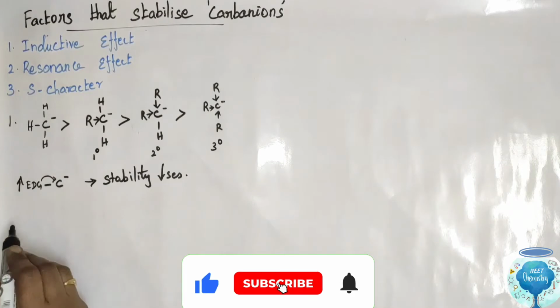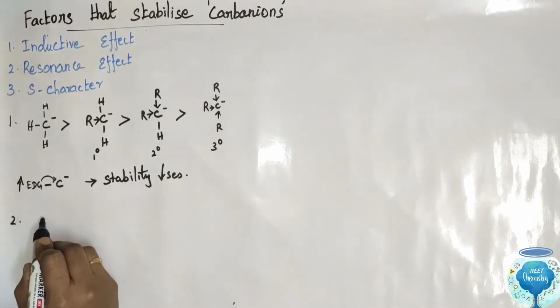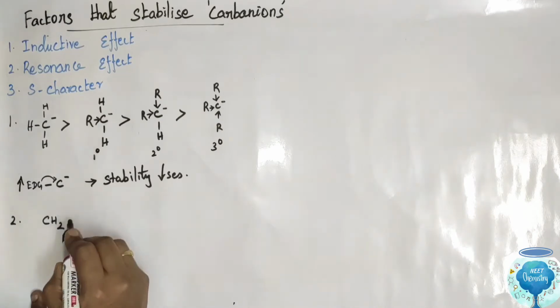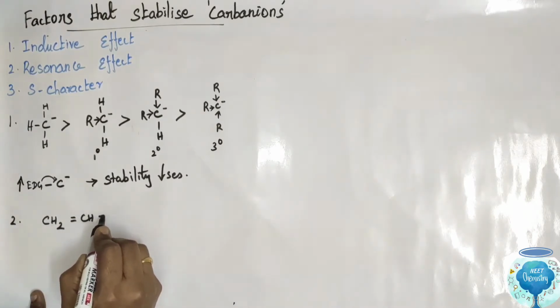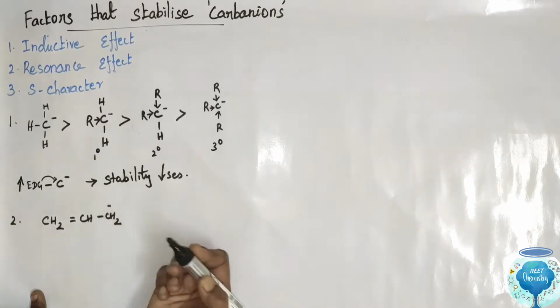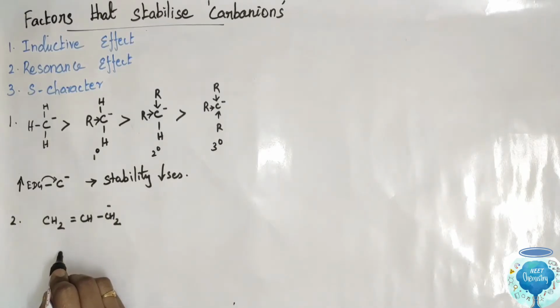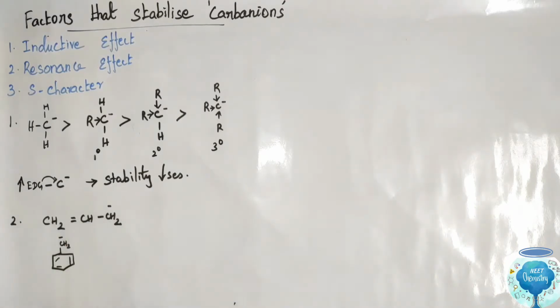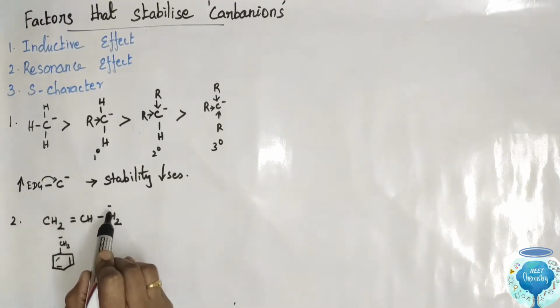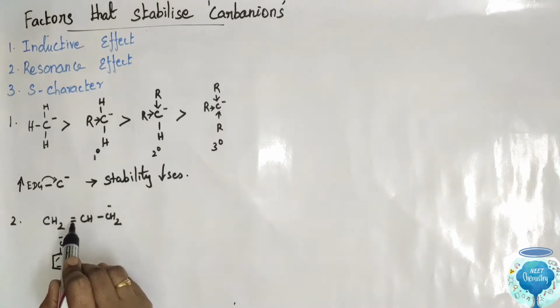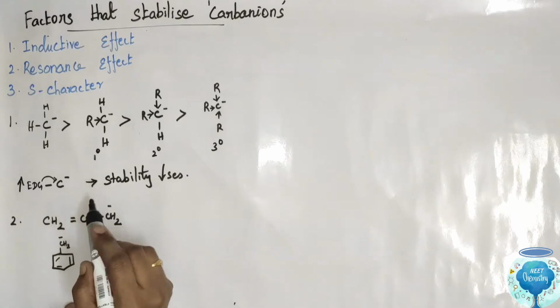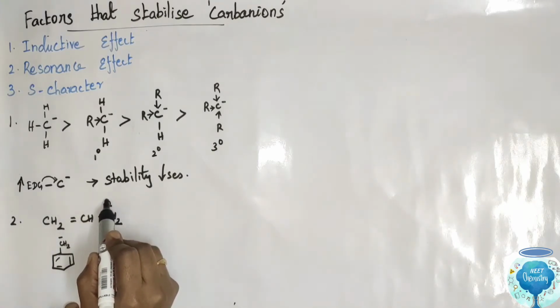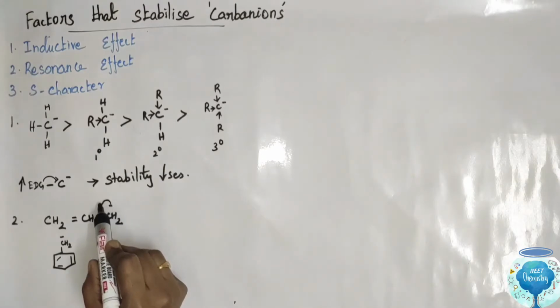Second one, resonance effect. Consider the example. Allyl group: CH2 double bond CH single bond CH2 minus, the allyl carbanion. Say, the benzyl carbanion. So the carbanion is near the pi bond electrons. In this carbanion, the negative charge electron shifts to this carbon atom.